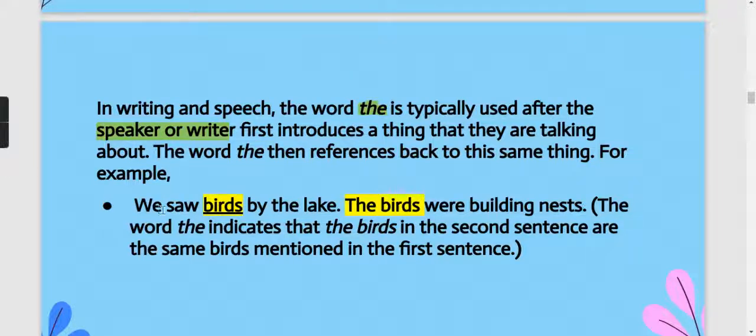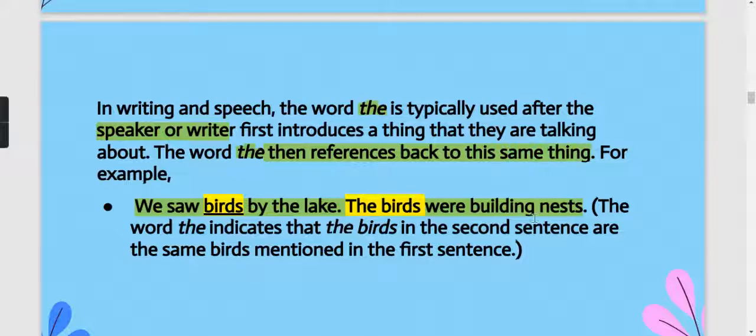And again, you can see in this sentence: we saw birds by the lake. The birds were building nests. Here, in the first sentence we have already told that we have seen birds at the lake. In the second sentence we refer to those birds with the, because in the first sentence we already got to know what the speaker is trying to convey. So that is why we start the second sentence with the. The article is also used to refer to the same thing.